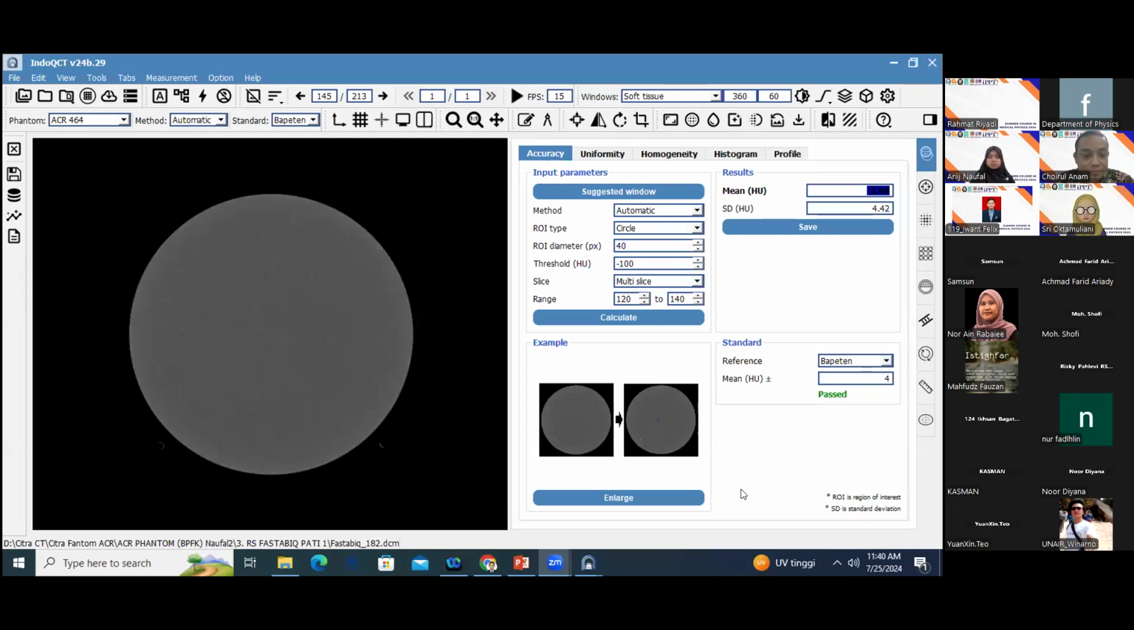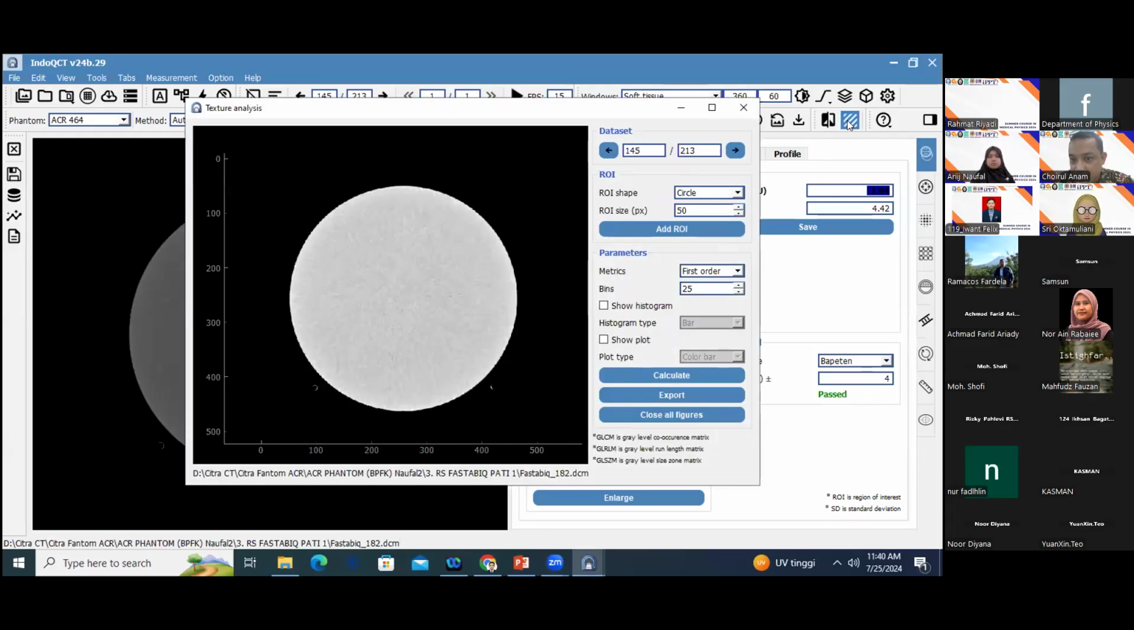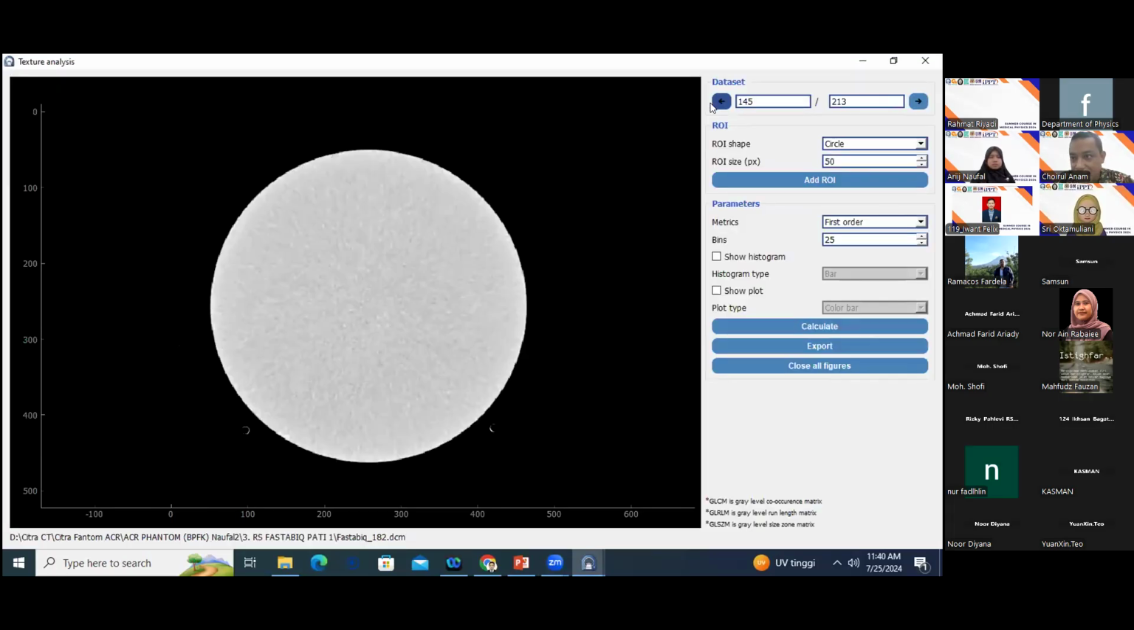Can you see? Yes. Okay, and then to use the radiomic analysis, you use this button, button number 2 from the right position, and then you click this button. This one is for the texture analysis.